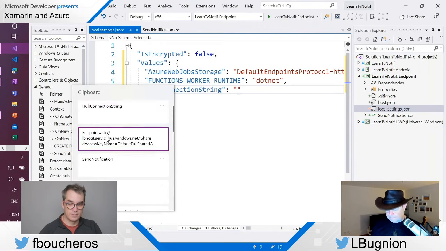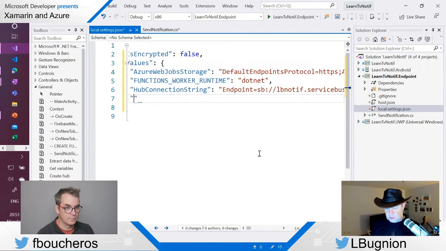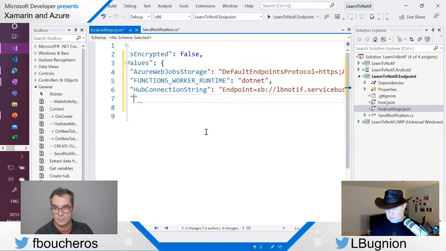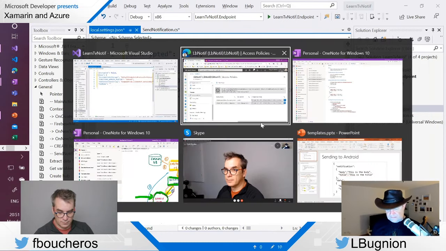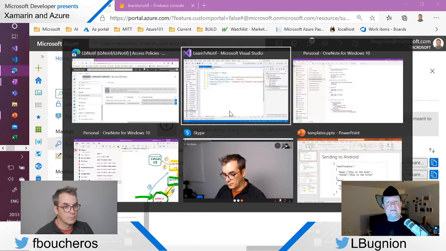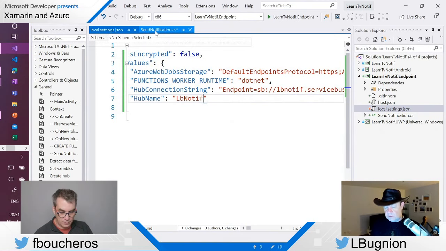Here we go. And then we have the other one, which is the hub name, and the hub name is simply, I can go here and copy it from here. So this is lbnotif, voila. And so now, like this, I have configured my function application locally for local usage, which is good.